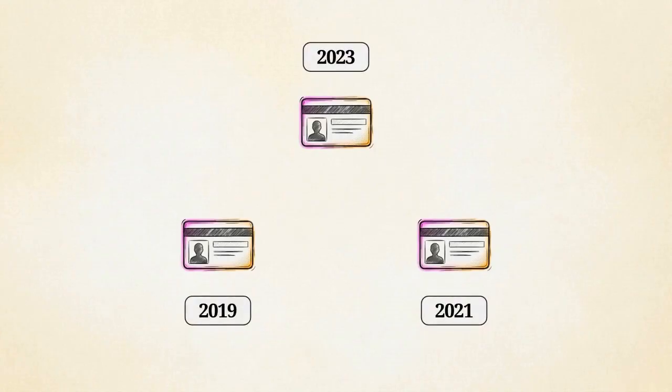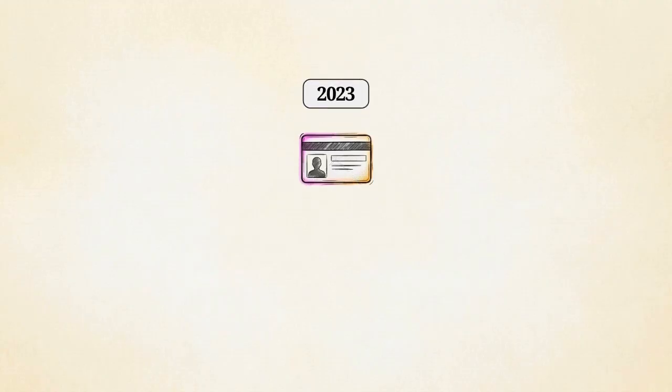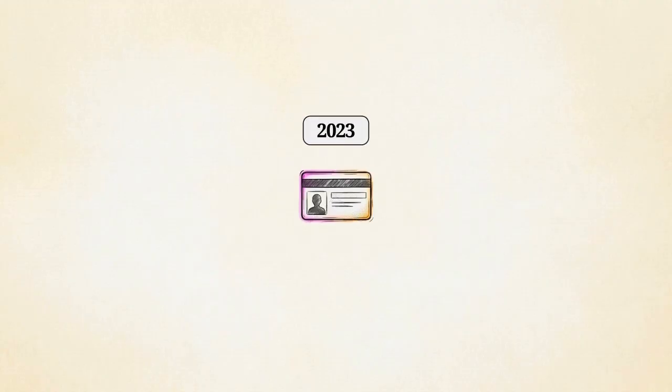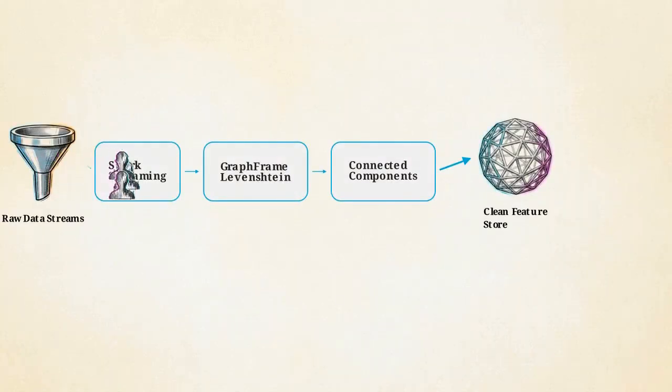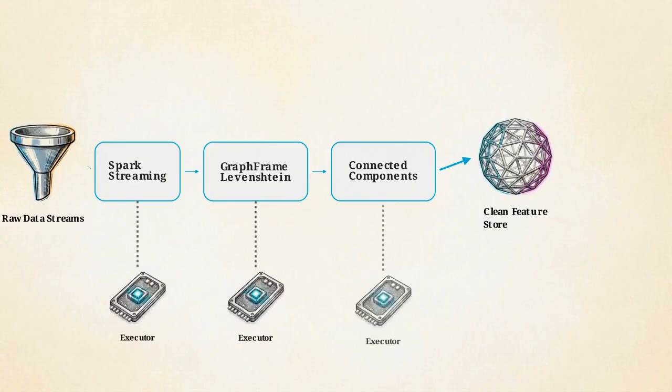We look at metadata attached to each node, specifically the sign-up timestamp. A window function isolates the record with the maximum timestamp, discarding older nodes. Applying connected components and window functions collapses noisy subgraphs into the single high-fidelity records required for accurate ML training. This diagram shows the complete end-to-end data pipeline, tracing the path from raw entropy through to the clean output. Because this architecture is built natively in Spark, the heavy graph computations scale seamlessly across distributed worker nodes.